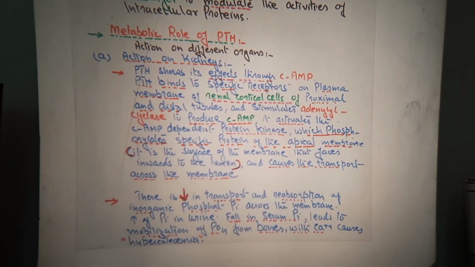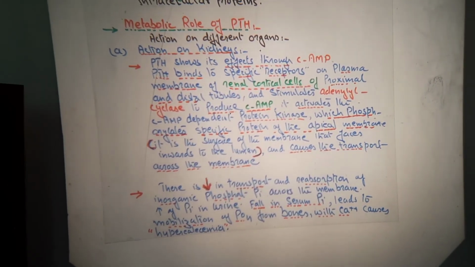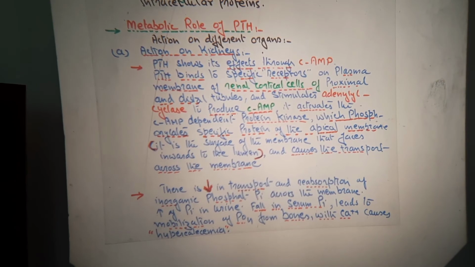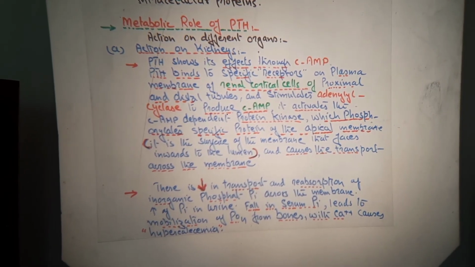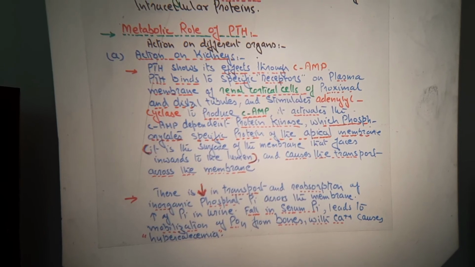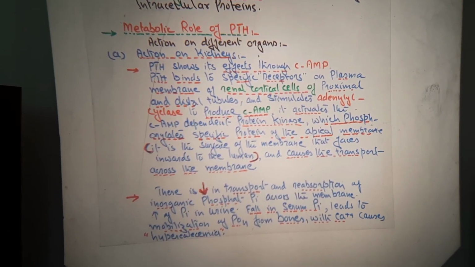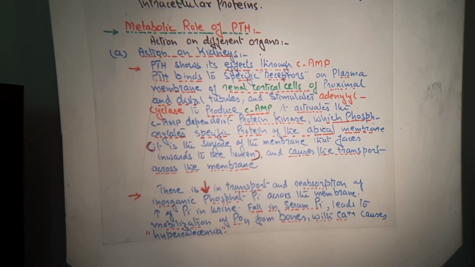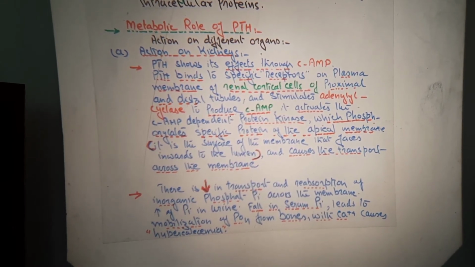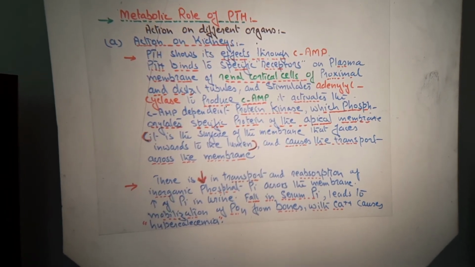Parathyroid hormone acts on the different organs. Number one, action on the kidney. Again, you know that parathyroid hormone shows its effects specifically on the bone cells, the kidney cells, and also in the intestine. Now, action on the kidney: parathyroid hormone shows its effects through cyclic AMP, which we have discussed just now.